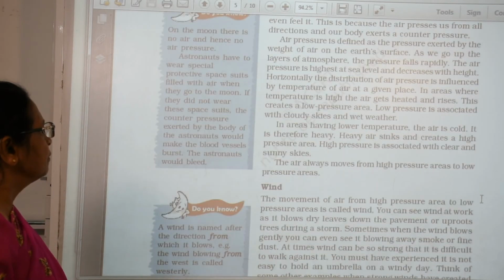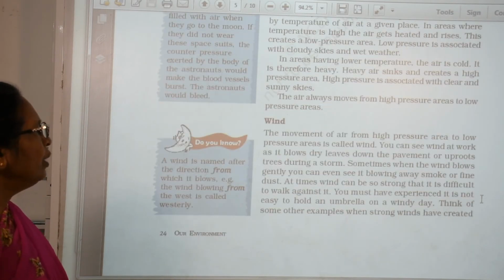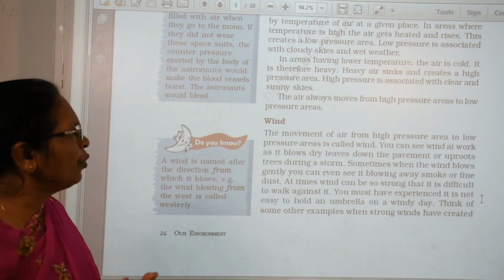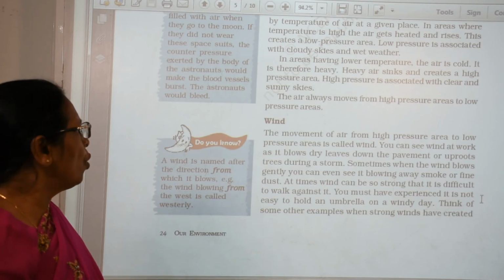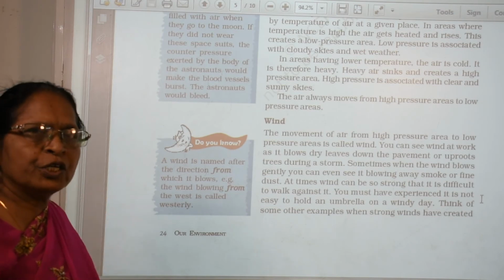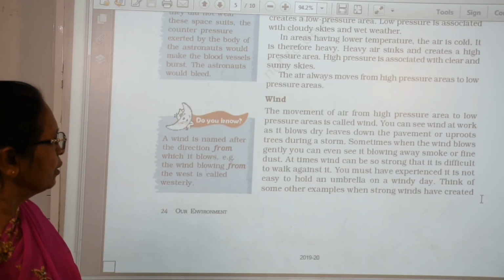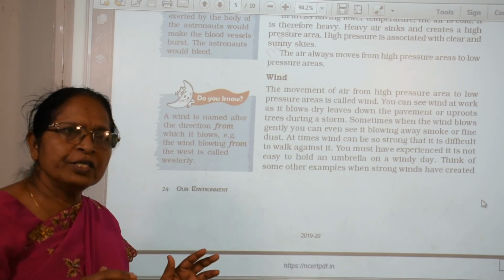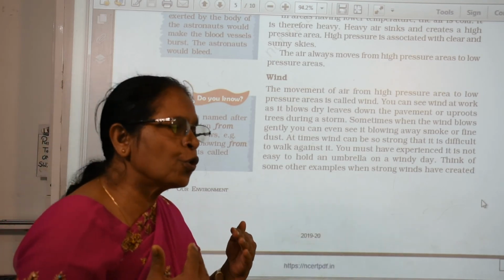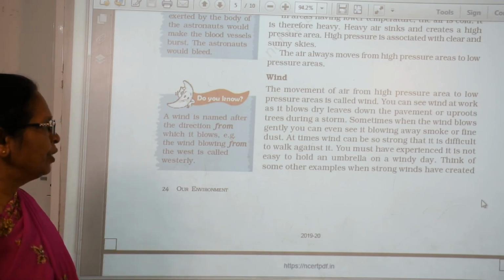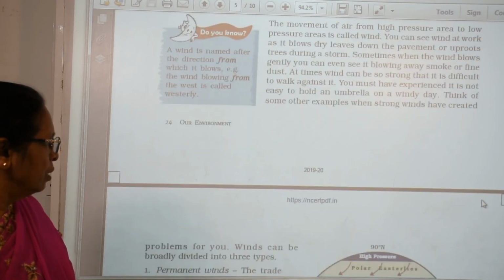Now we see the wind. The movement of the air from the high pressure area to the low pressure area is called wind. What is called wind? The movement of the air from high pressure to low pressure is called the wind. Sometimes the wind is very strong and sometimes it is very gentle. When it is gentle, we feel pleasant, but when it is too strong, we feel uncomfortable on the surface of the earth.